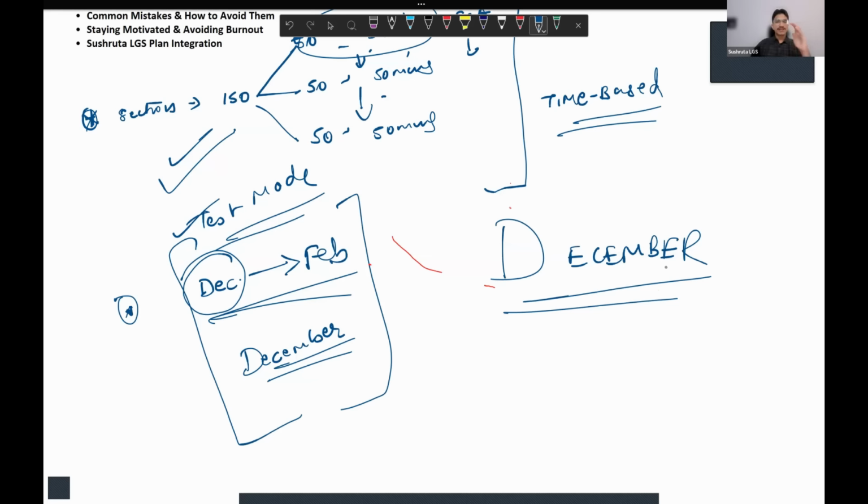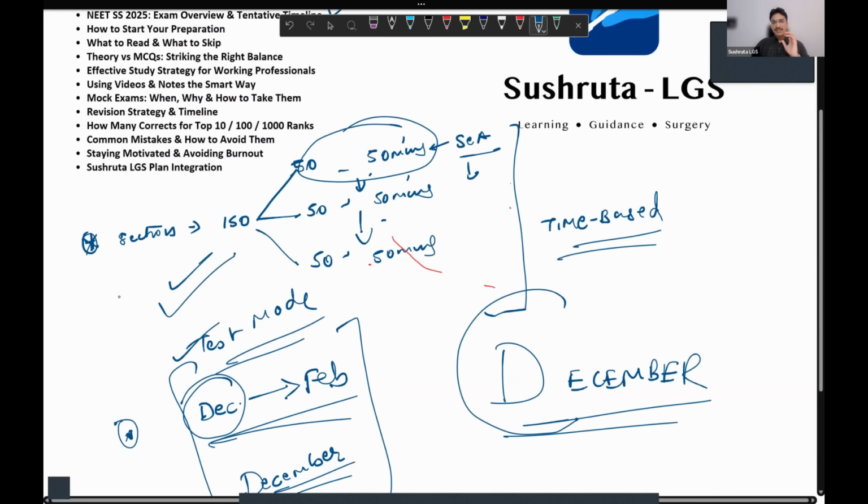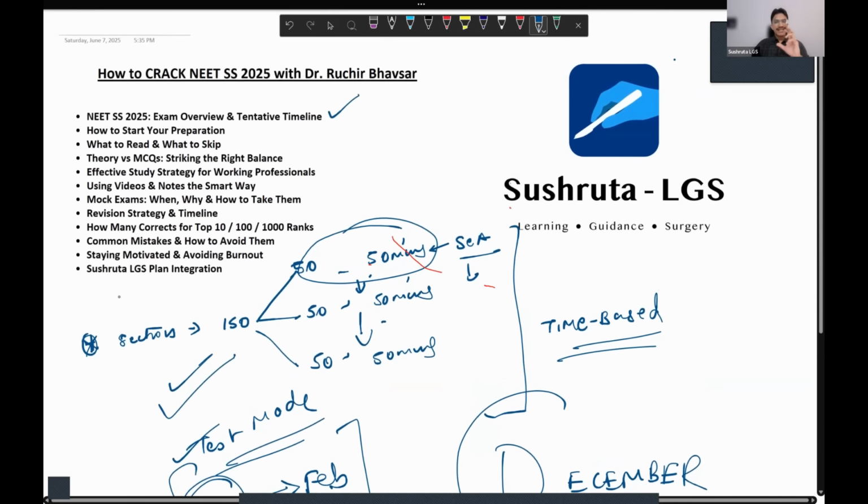But if you prepare thinking let the dates come, then I'll think about the final schedule, you will not be able to complete and will not have the confidence which you will have if you keep a fixed timeline from now. And in case the exam gets pushed, you will have more time to revise. So that is about the NEET SS, how it is conducted, and the timeline.